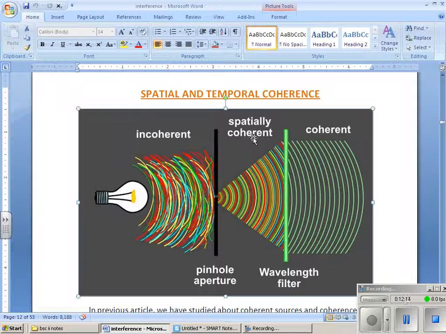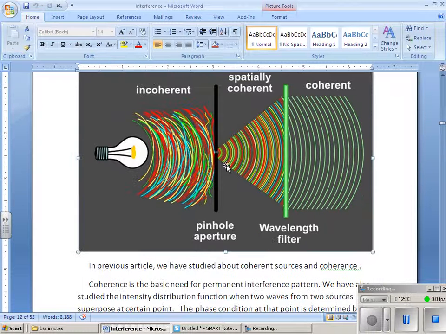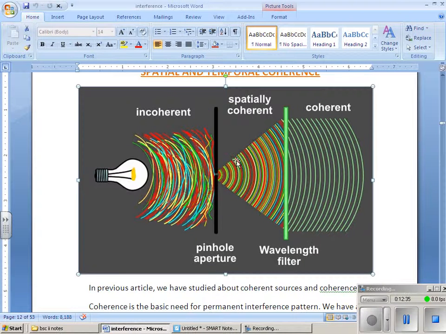So for an interference pattern to take place, we require spatial coherence as well as temporal coherence. What does spatial coherence mean? See, this is called spatial coherence. That means the distribution of light is taking place evenly in space, so this is called spatial coherence. This is an example of spatial coherence.